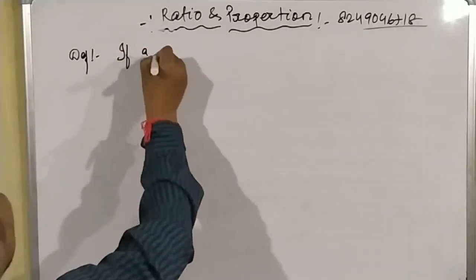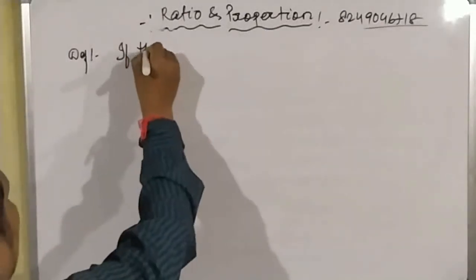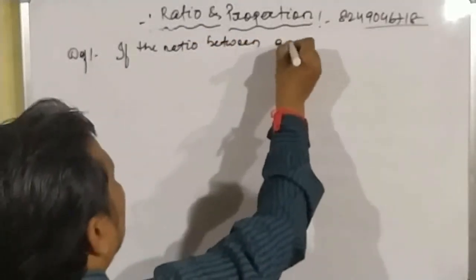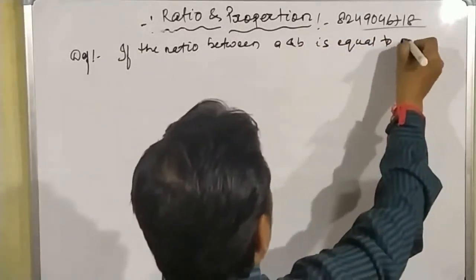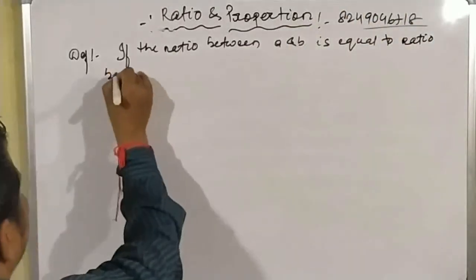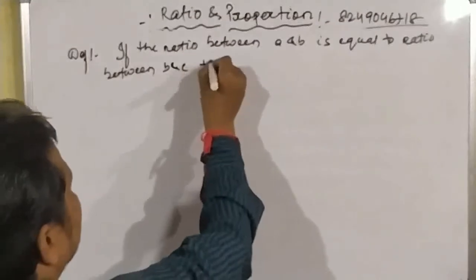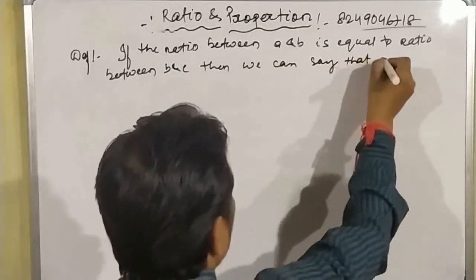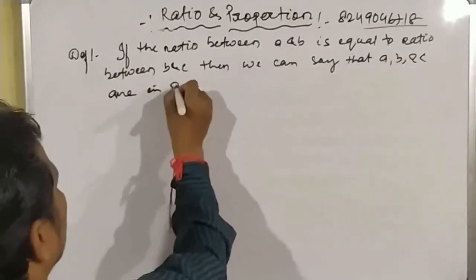If the ratio between A and B is equal to the ratio between B and C, then we can say that A, B and C are in continual proportion.